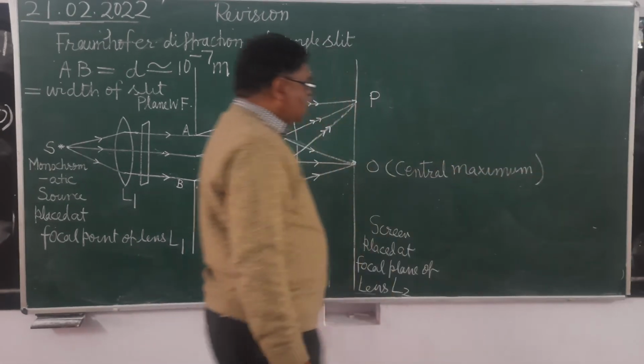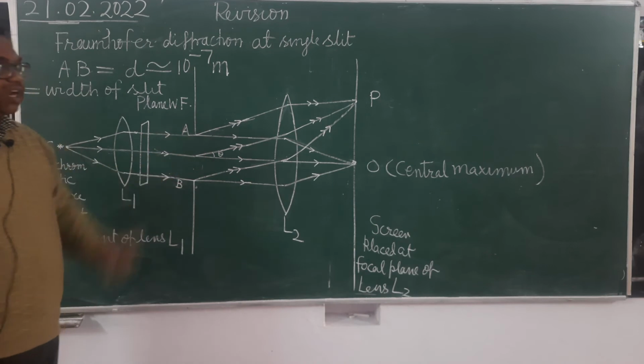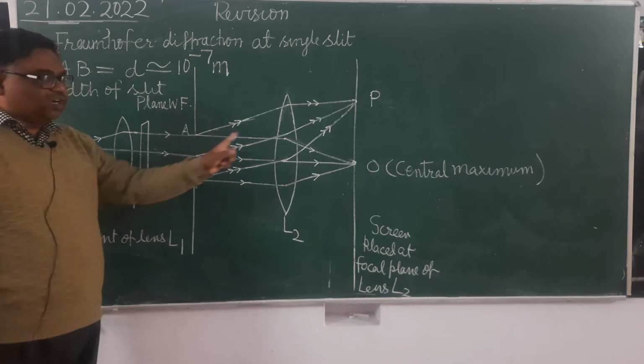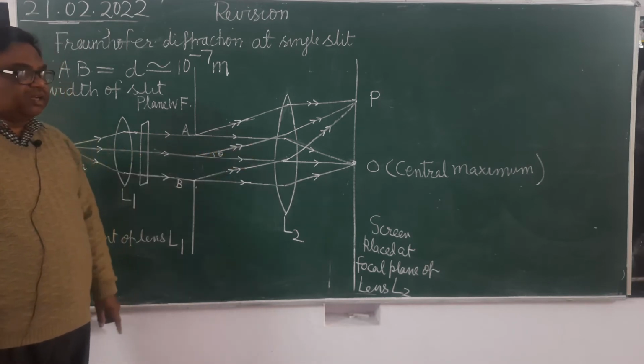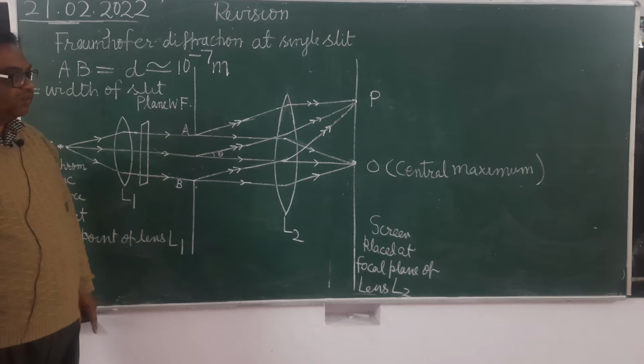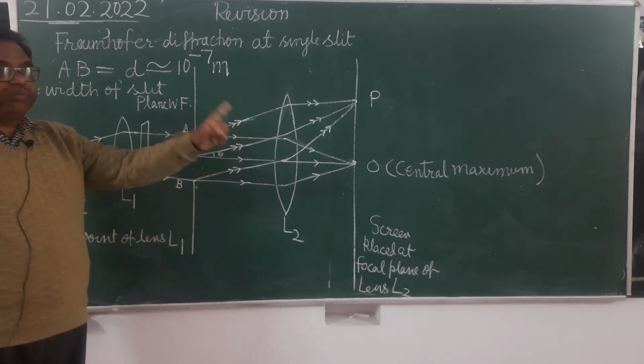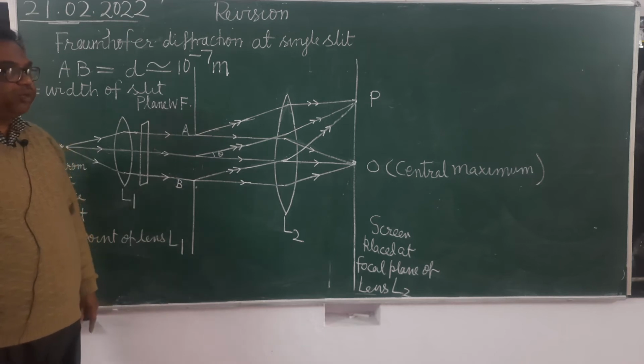Means at the center of the screen. At the center of the screen means the point which is just in front of the slit. At that point a central maximum will be obtained. And why will there be a central maximum?